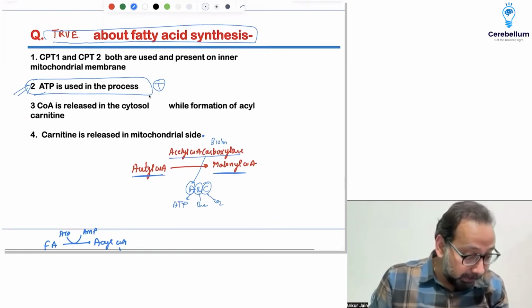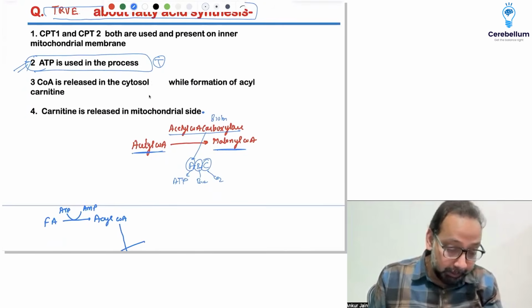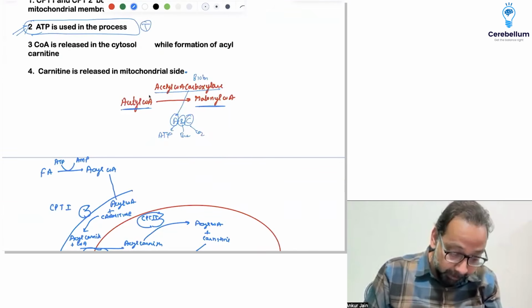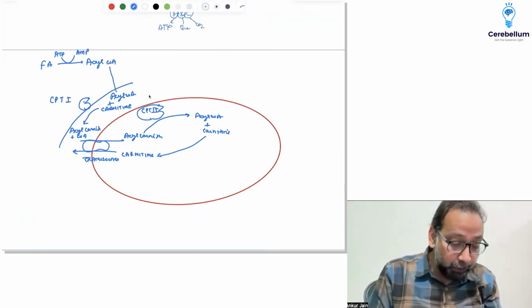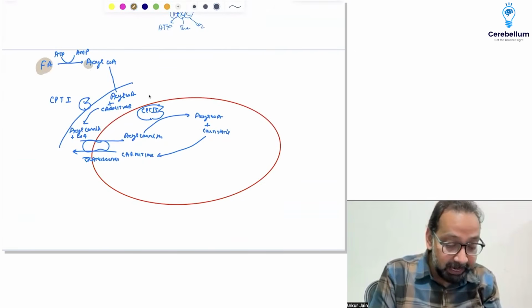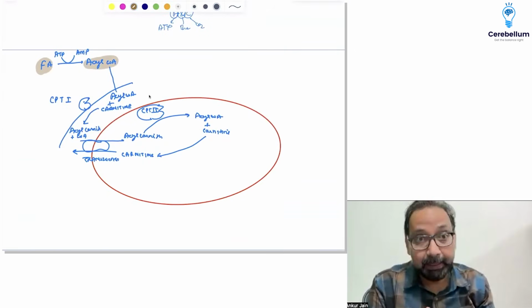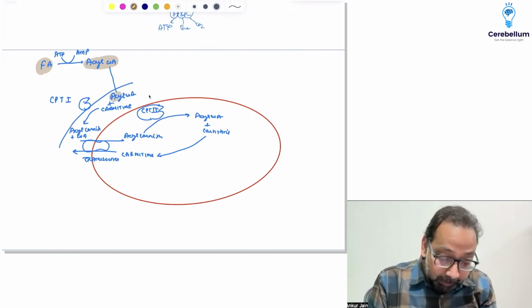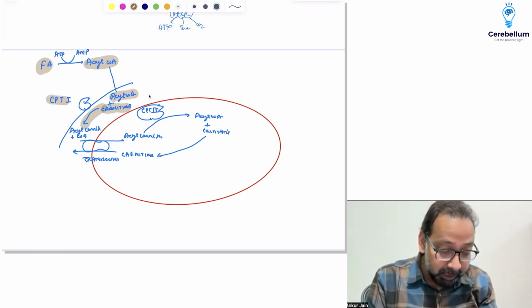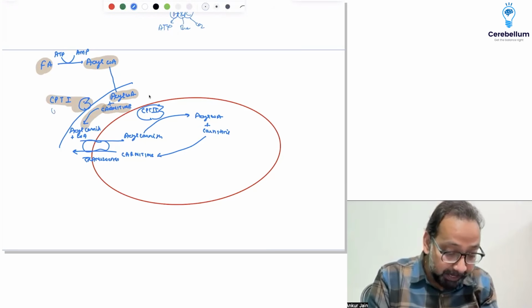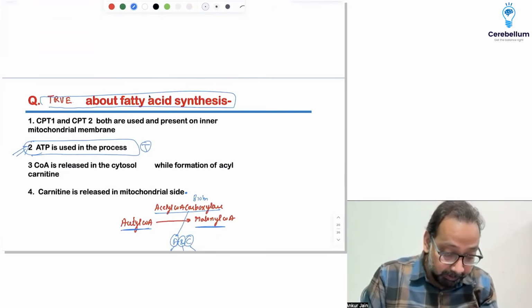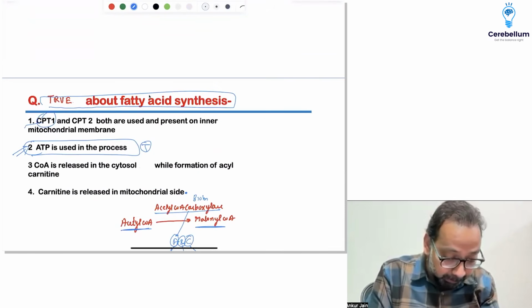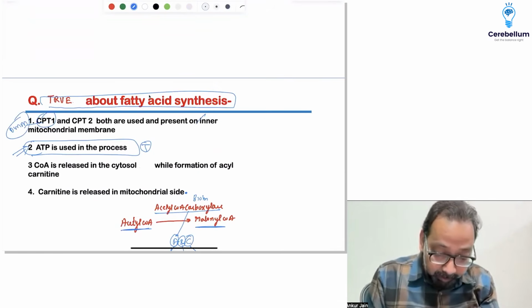But to complete the concept, we have to point out what happens in beta oxidation of fatty acid. First of all, fatty acid is activated. Activation of fatty acid requires 2 ATP. Now fatty acid enters the intermembranous space, where acyl coenzyme A binds with carnitine to form acyl carnitine plus coenzyme A. This is done by CPT1, which is present at the outer mitochondrial membrane, not the inner mitochondrial membrane.